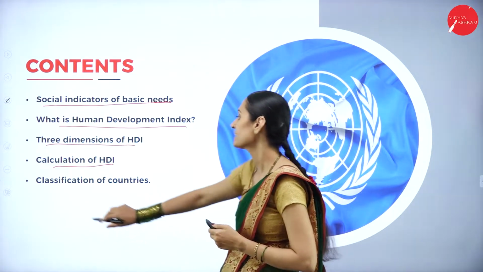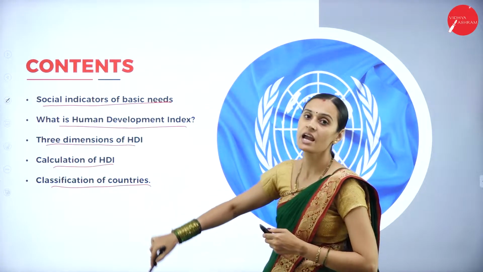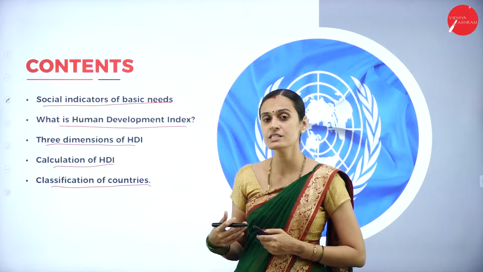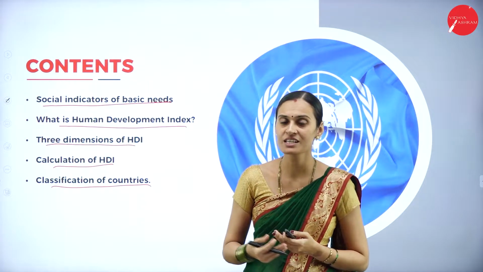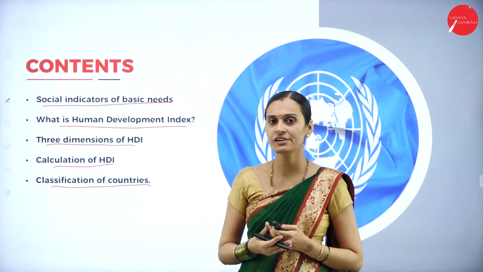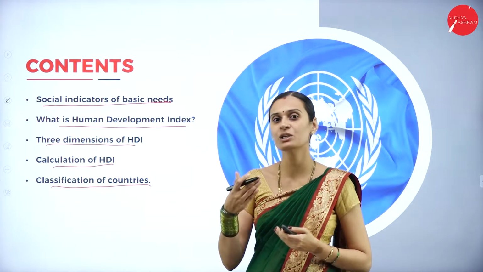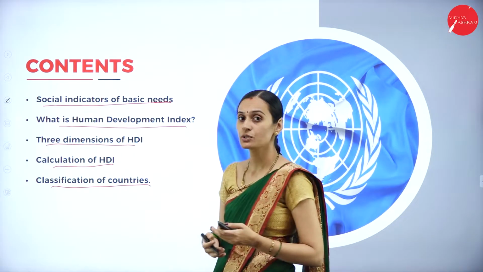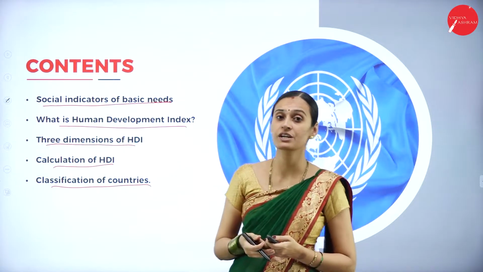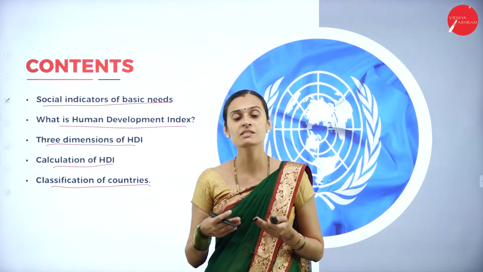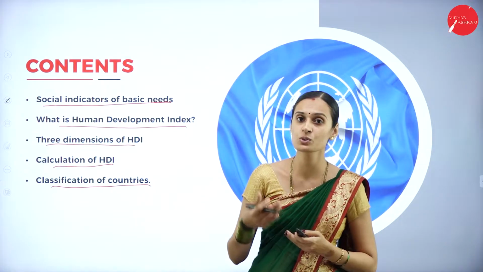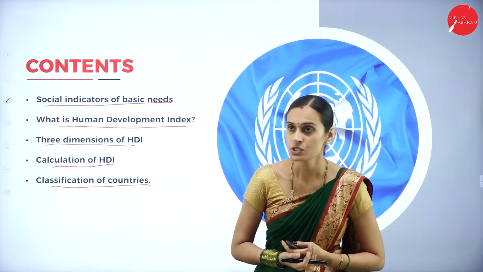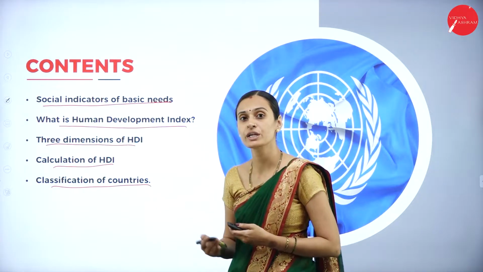And next, the classification of countries according to the HDI report. There are 4 different types of countries. One is very high human development countries, the second is high human development countries, then middle human development countries, and lower human development countries. So there are 4 types of classification, and we can get examples of countries belonging to very high, high, medium and lower human development. These are all the different contents we are going to discuss today.